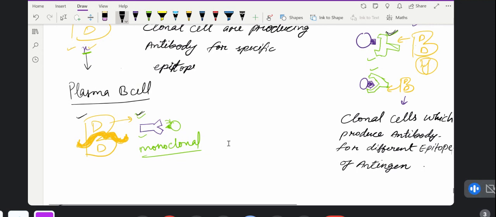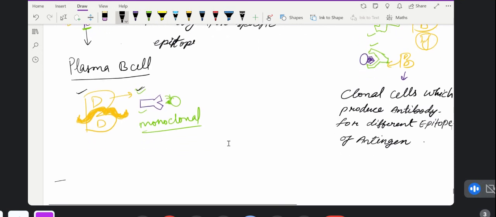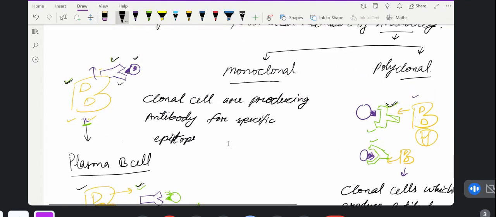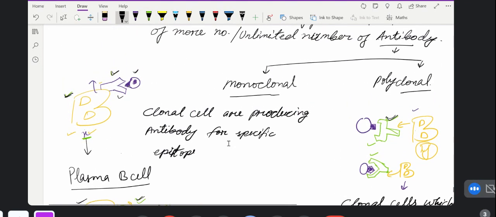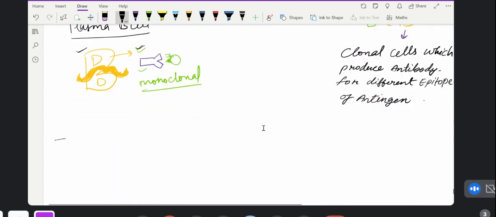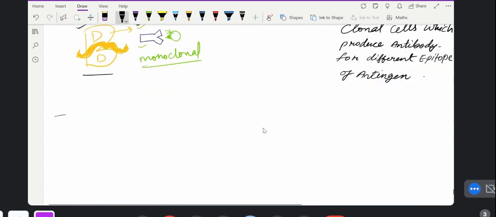Hope you understood this monoclonal and polyclonal. And now I will tell you why I taught this. Because we are going to take monoclonal cells. We will make the monoclonal antibodies. For that we will take the monoclonal B cells. We will take these B cells and we will introduce them. Where will we introduce them? We will introduce them into the myeloma cells.